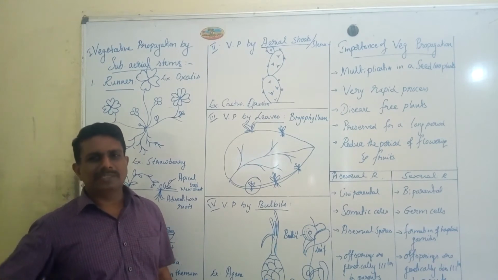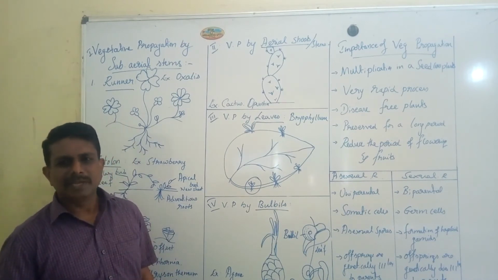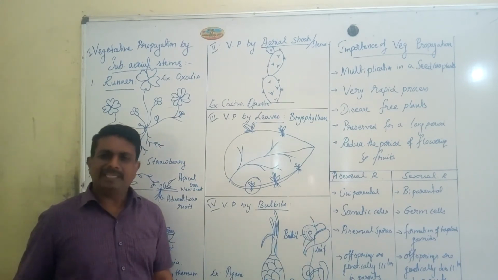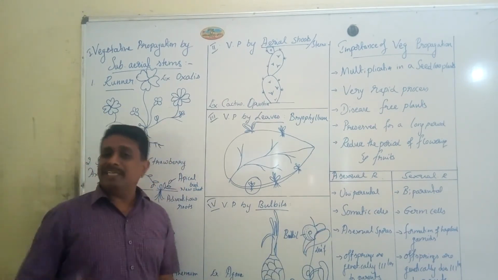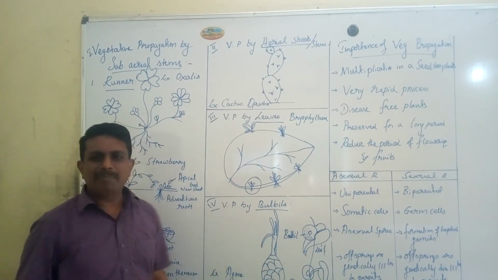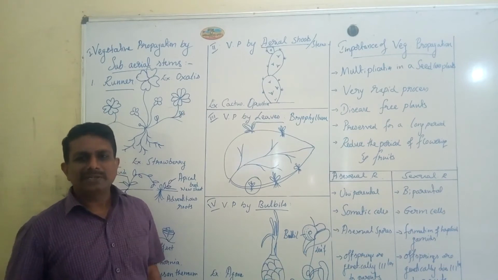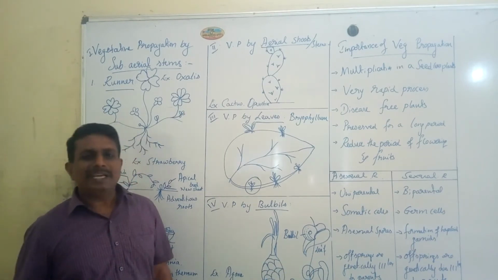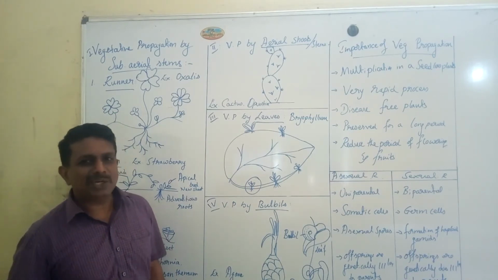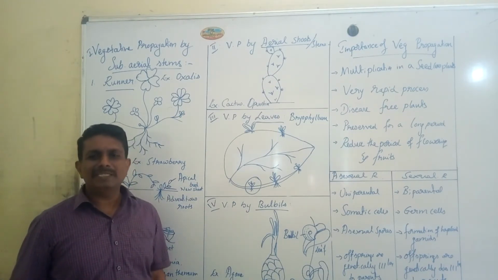The last one is vegetative propagation by bulbils. Naturally, you can find the presence of bulbil type of vegetative propagation in case of Agave and also in case of Dioscorea. Bulbils are the multicellular fleshy buds that take part in vegetative propagation.